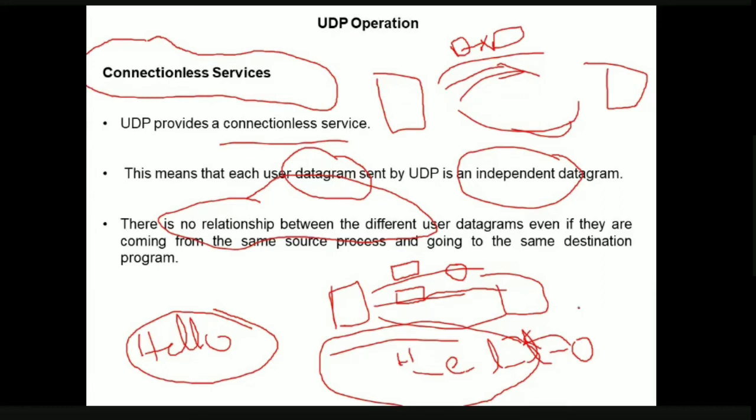Even though this hello information is going to the same destination, in transit these datagrams are not going to have any relationship with each other.